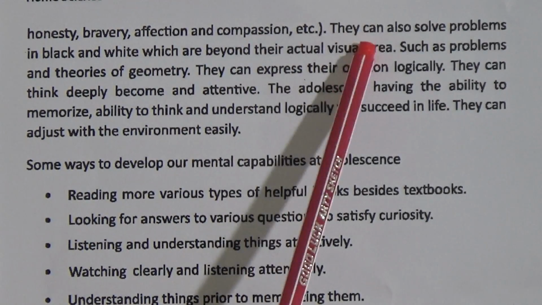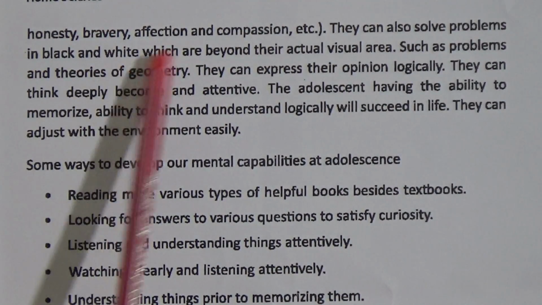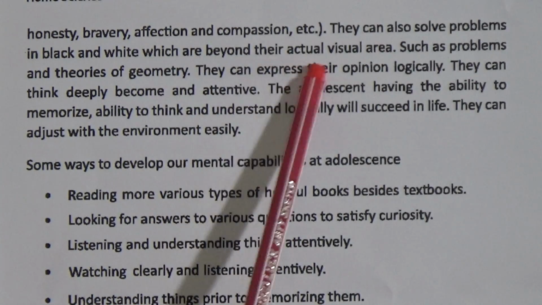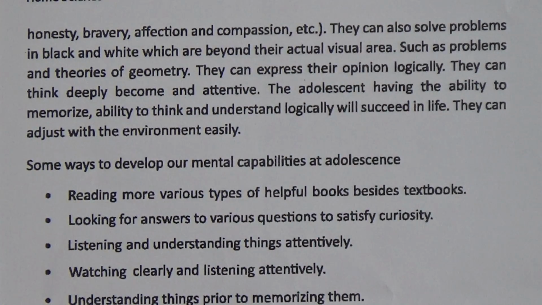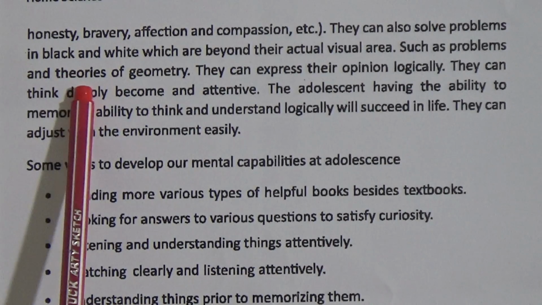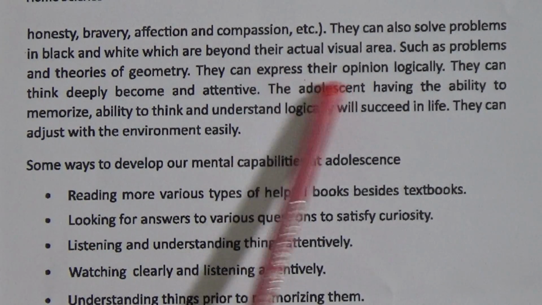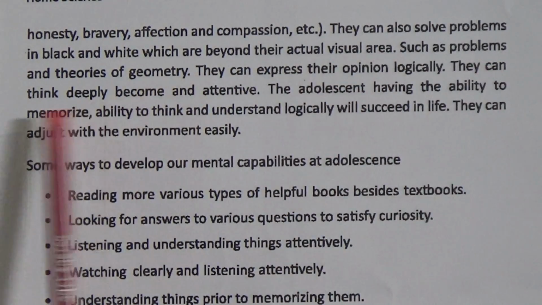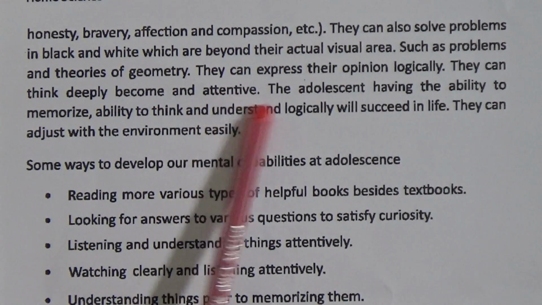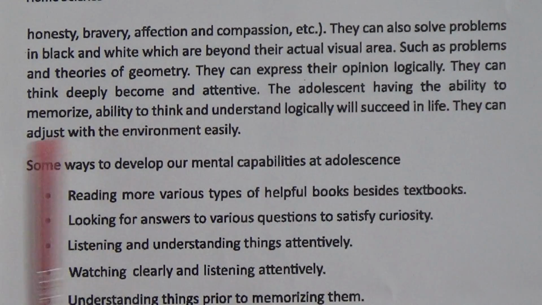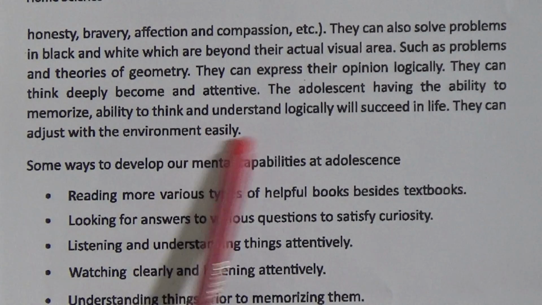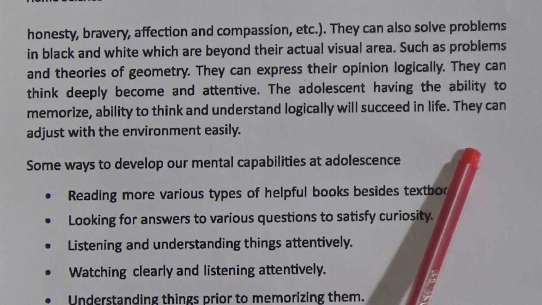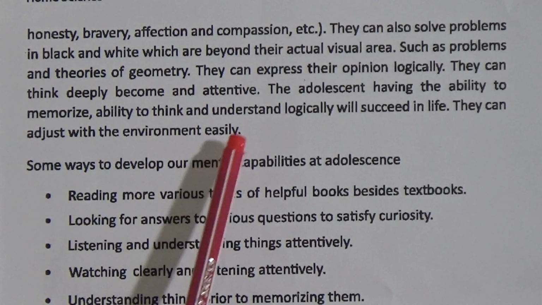compassion, etc. They can also solve problems in black and white, which are beyond their actual visual area, such as problems and theories of geometry. They can express their opinion logically. They can think deeply, become attentive. The adolescent having the ability to memorize, ability to think, understand logically will succeed in life. They can adjust with the environment easily.